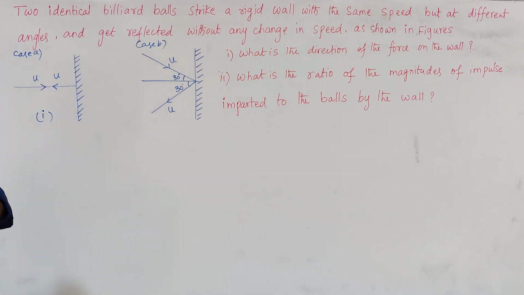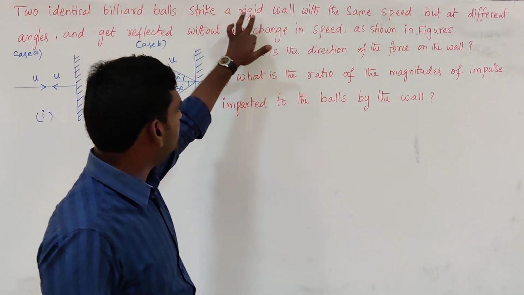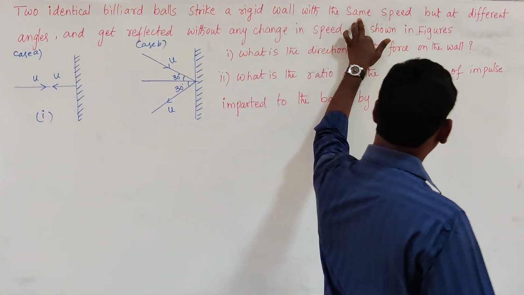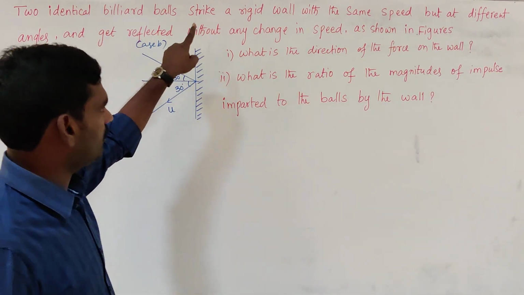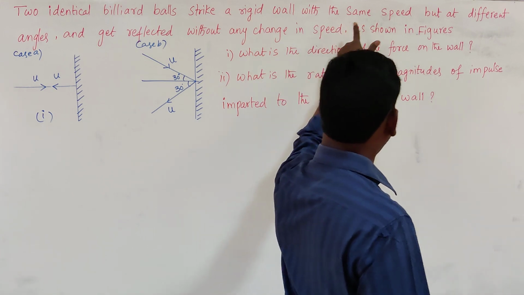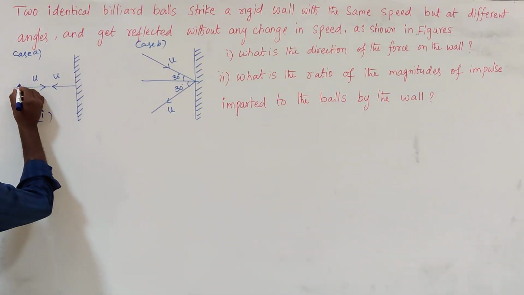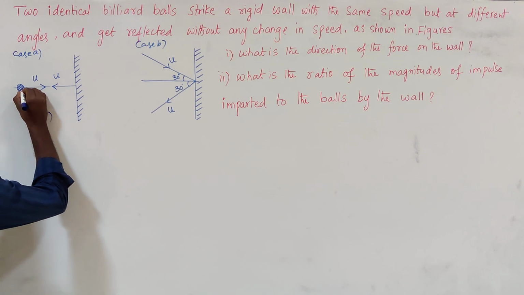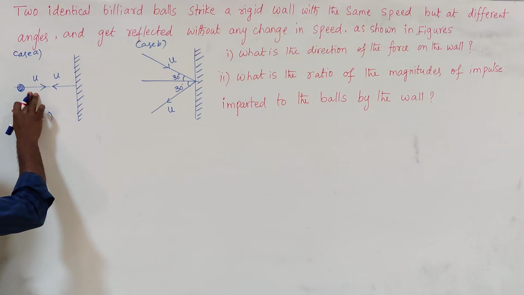Right, we are going to see an example here. Two identical billiard balls strike a rigid wall with the same speed but at different angles, and get reflected without any change in speed, as shown in the figures. In case A, the billiard ball is striking the surface of the wall with initial speed u.